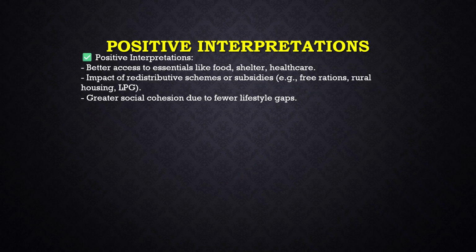Positive interpretation: better access to essential items like food, shelter, healthcare, etc. Redistributive schemes and subsidies like the free ration scheme, rural housing schemes like the Awas Yojana, the LPG scheme, etc. are helping to reduce this consumption based Gini coefficient. Then there is also greater social cohesion due to fewer lifestyle gaps.